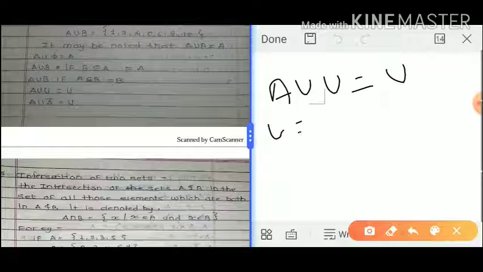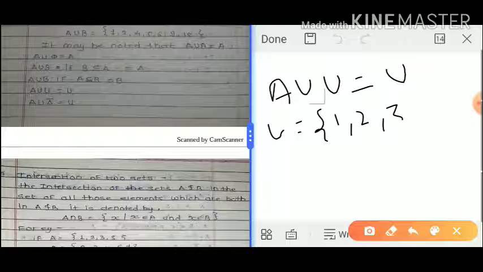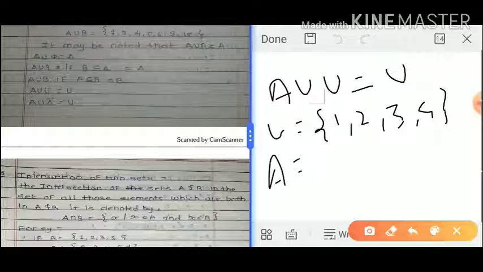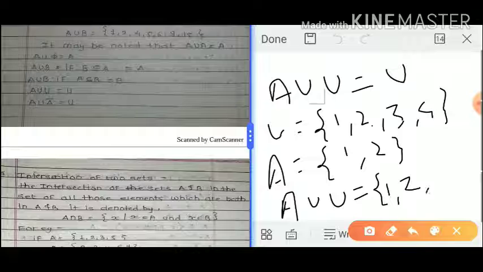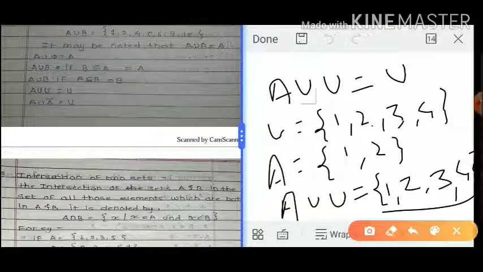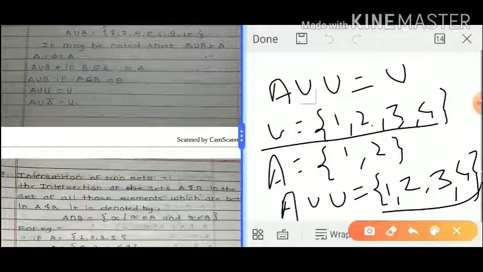Suppose the universal set contains 4 elements, 1 2 3 4, and A contains the elements 1 and 2. Then A union the universal set: 1 is in both sets, 2 is in both sets, so we consider them one time, and 3 and 4 are only in the universal set. So all the elements are considered, and they are all members of the universal set. That means A union U equals the universal set.